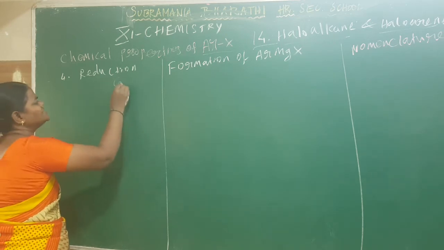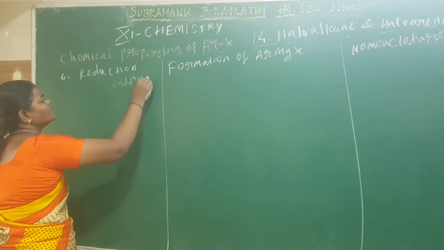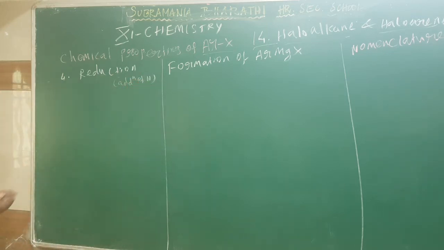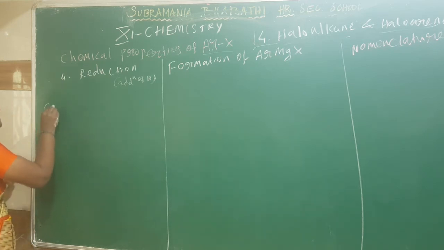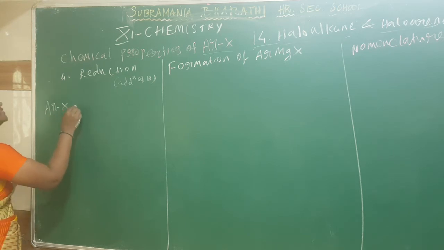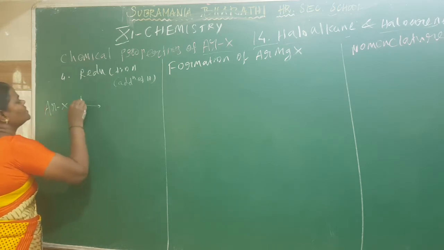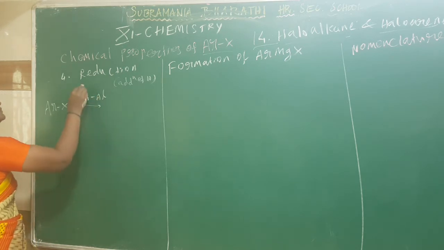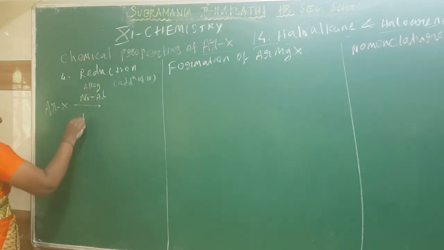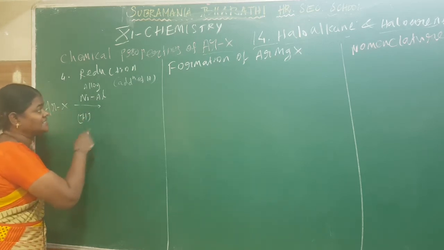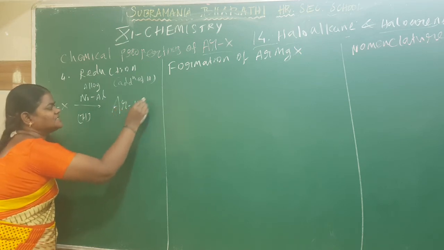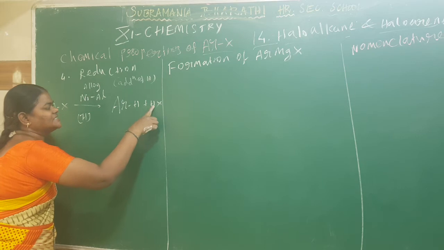So there is an addition of hydrogen. I am taking the reaction of haloarenes. The general representation is ArX, where X may be chlorine or iodine. It reacts with nickel aluminum alloy. It is an addition of hydrogen. What is happening here? This X will be replaced by a hydrogen atom, so Ar-H, and hydrogen halide, HX, will be removed.